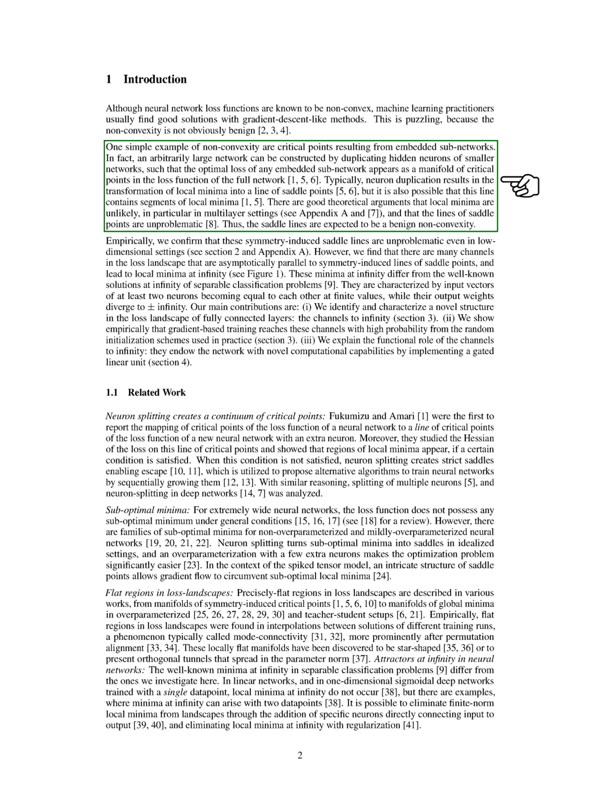We can create a larger network by duplicating hidden neurons from smaller networks, leading to a situation where the optimal loss of any smaller network appears as a series of critical points in the larger network's loss function. Typically, duplicating neurons changes local minima into a line of saddle points, but sometimes this line can also include segments of local minima. Theoretical arguments suggest that local minima are rare, especially in multilayer networks, and that saddle lines are